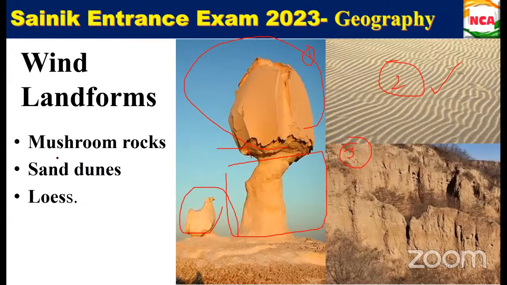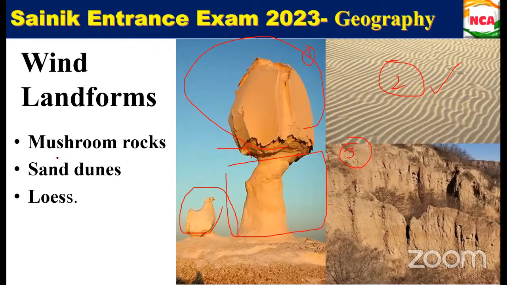Oxbow lake. Next, we have seen sea landforms, right? In coastal landforms, we have sea arch, cave, sea stacks, sea cliff. Then what is a sea stump? Then beaches. Estuaries are near the mouth, right?